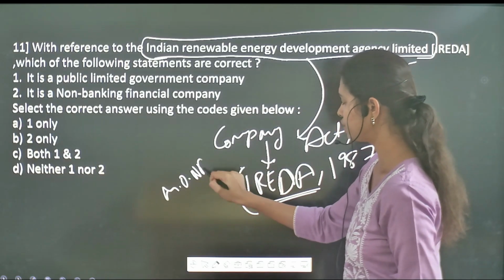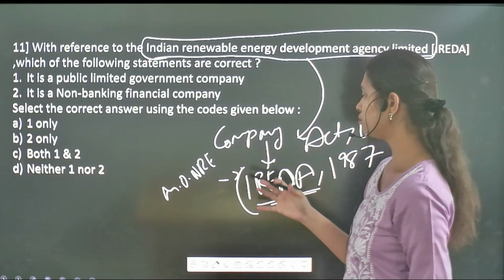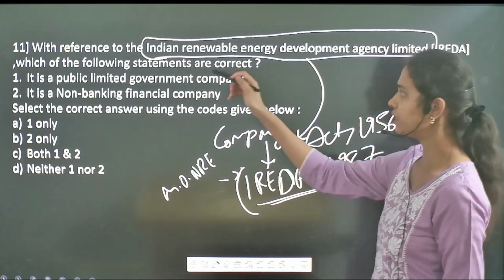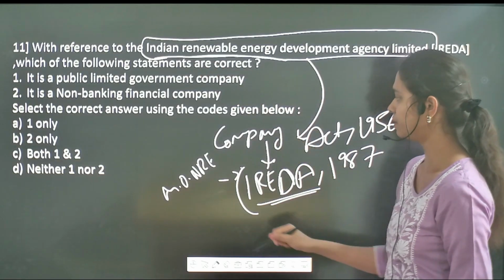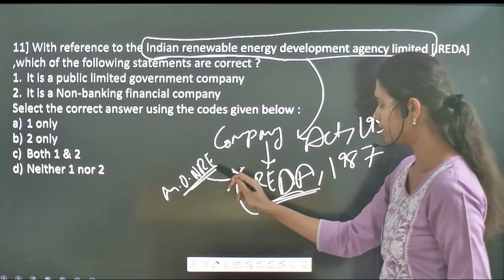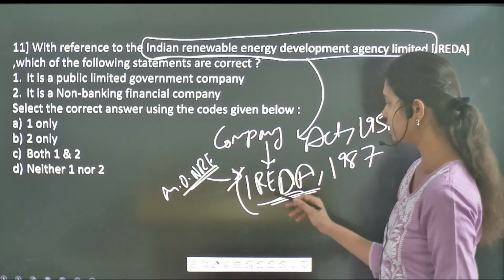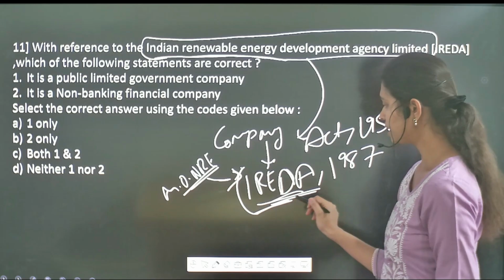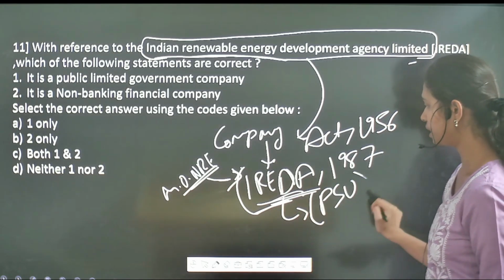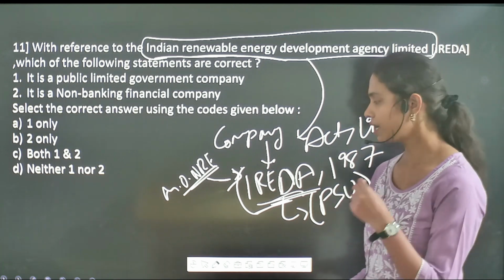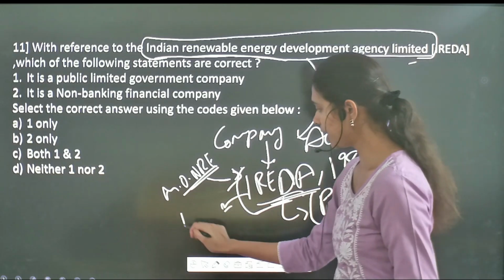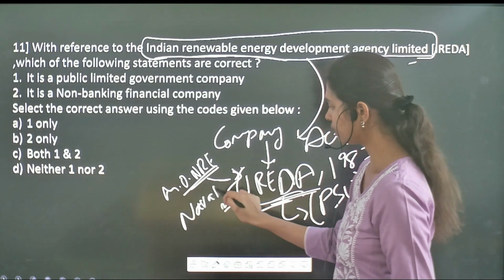Renewable Energy. Even if you do not know under which ministry this organization works, if you read its full form, it talks about renewable energy development, right? So obviously it will work under the Ministry of New and Renewable Energy. And this IREDA organization acts as a public sector undertaking, that means it is a company which is owned by the government of India. It got a status called the Navaratna status.